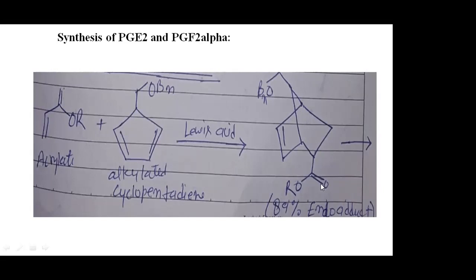And this part is C double bond O OR. Next, here is a double bond, this double bond, and here you can see this OBN. So this type of product forms, and this reaction takes place in presence of